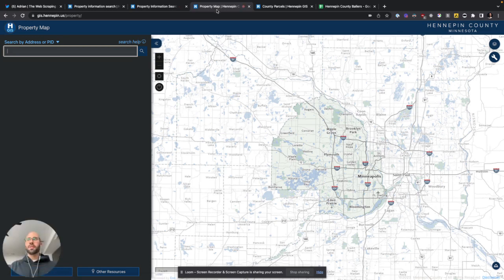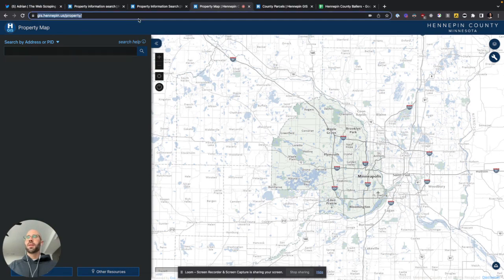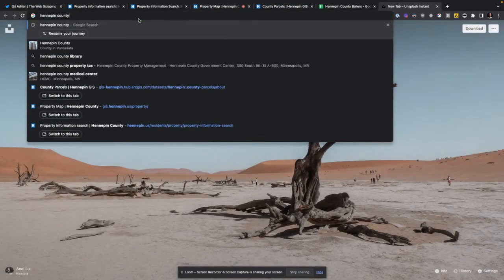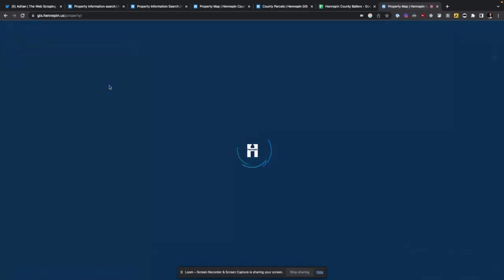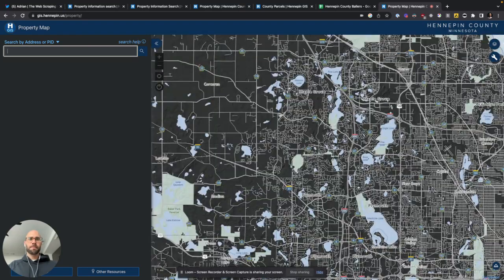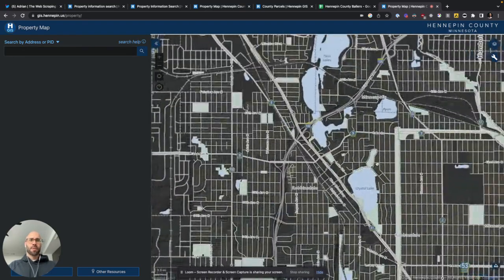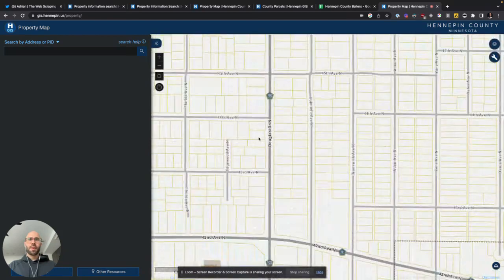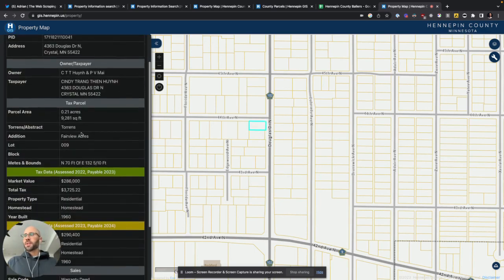So then I just Googled Hennepin GIS. I think that's probably what I Googled, Hennepin County GIS. Usually counties will have this, and they are fantastic. They have all of their lots squared out. They have them on a map. It's like Google Maps for the county. And if you click on them, then it gives you the information.